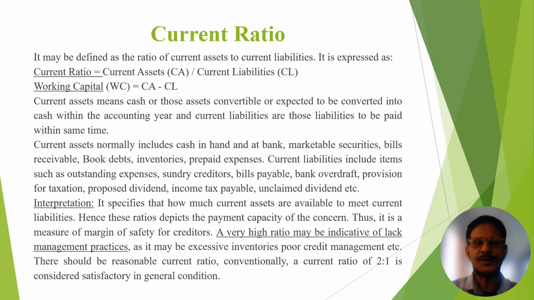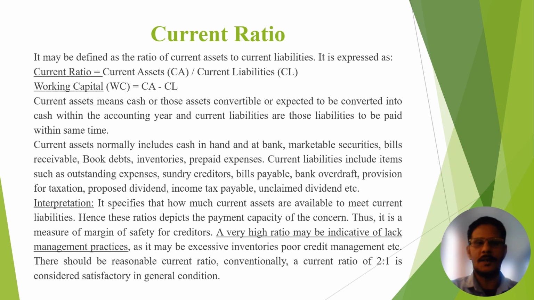If those types of assets are converted into cash in one accounting year or one accounting cycle, that is current assets. Similarly, current liabilities are those liabilities to be paid within the same time duration, meaning in one accounting cycle.